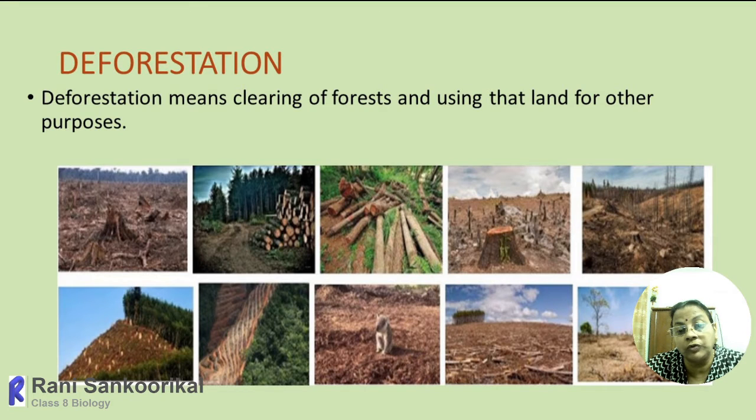And in the name of ecotourism, we are cutting the trees and constructing resorts, and more people are entering inside that area and destroying the natural habitat of plants and animals. So collectively, all these activities lead to a rapid decline in the area of forest. So that term is called deforestation.